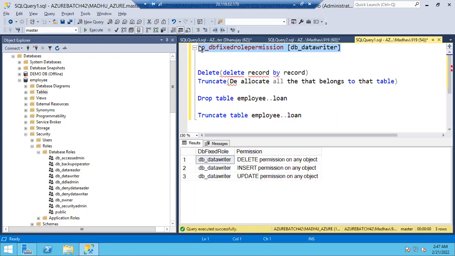Because data writer is the highest privileged permission when compared to data reader.